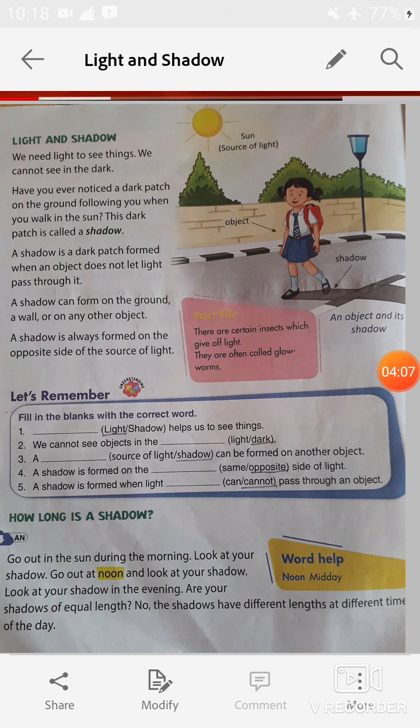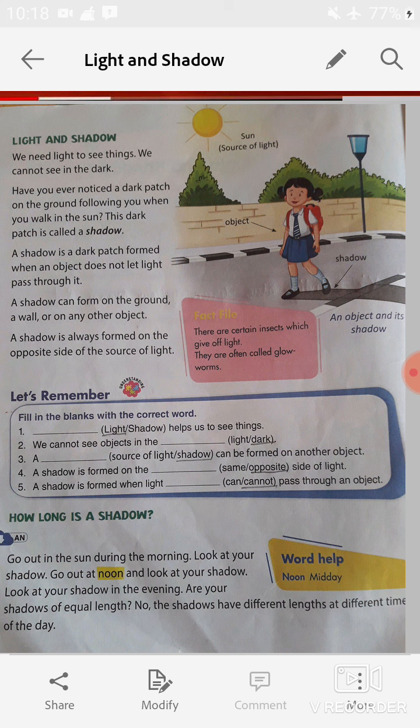Now students, a fact file is given here. There are certain insects which give off light. They are often called glowworms. So my dear students, at night you may have seen some insects which give off light, and those insects are known as glowworms.